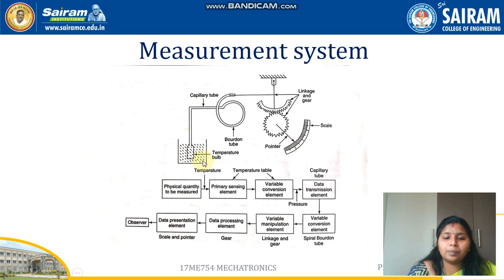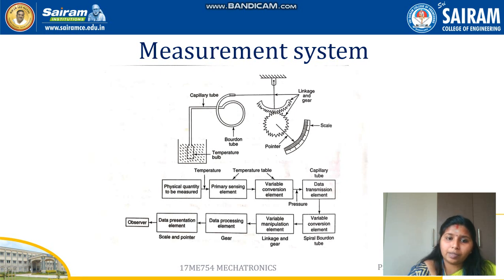Here there is a primary sensing element, which is nothing but the temperature bulb. Once it gets the input, it passes through the capillary tube, which is a data transmission element.